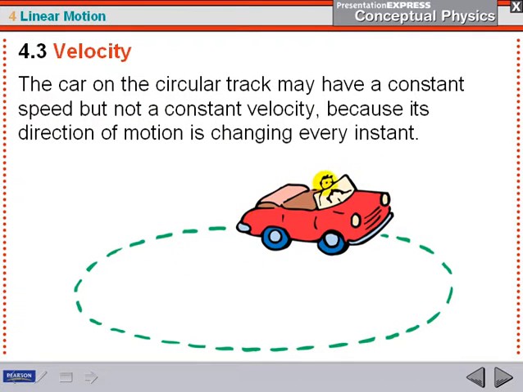So this car right here, we would say it may have constant speed. It might be going around this circle at 20 kilometers per hour, but it's always changing its direction. It's always turning. So therefore, it is not constant velocity.